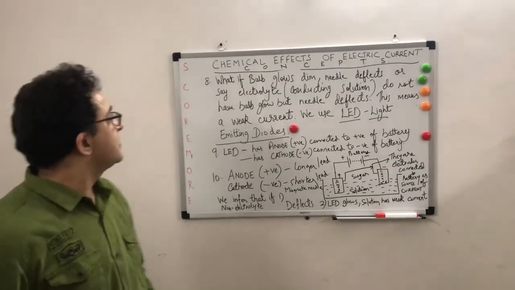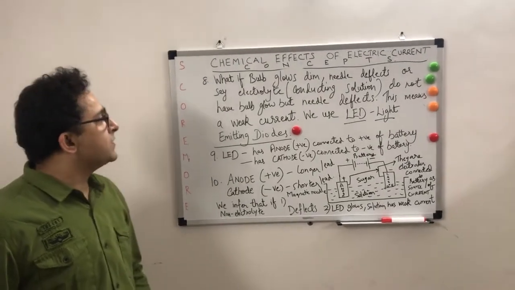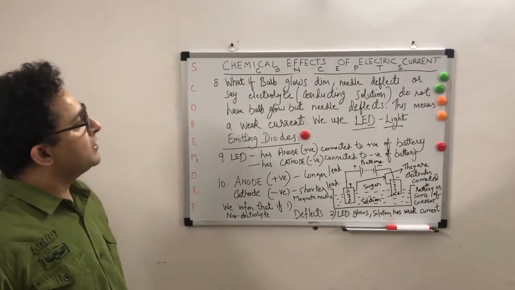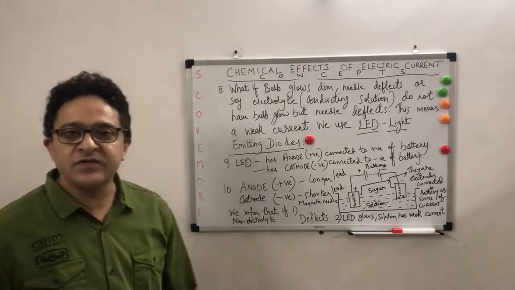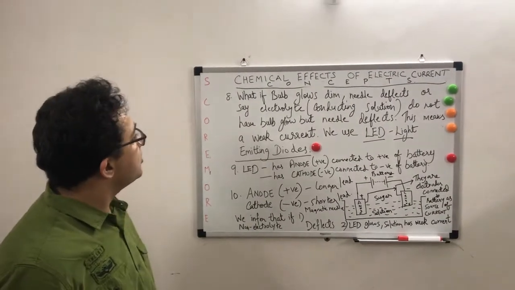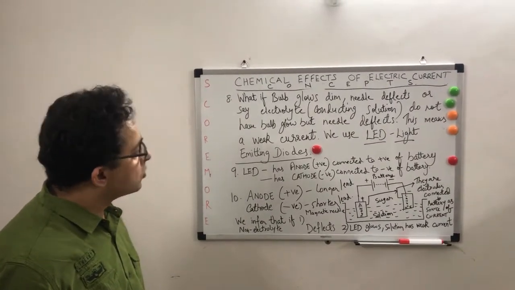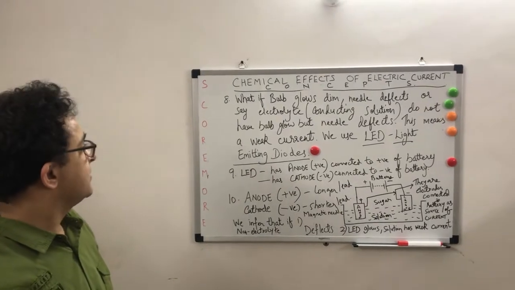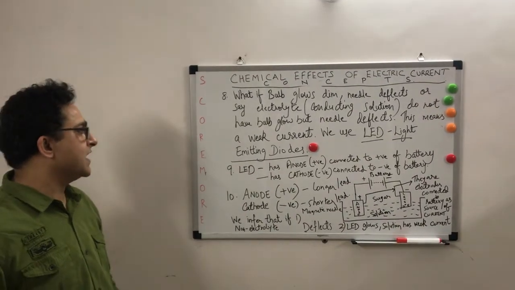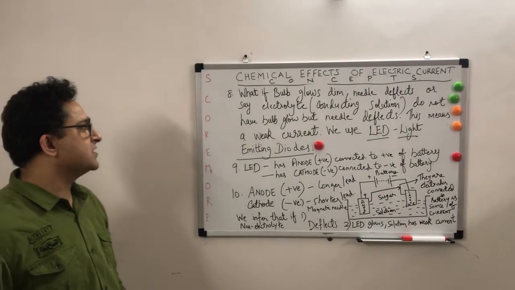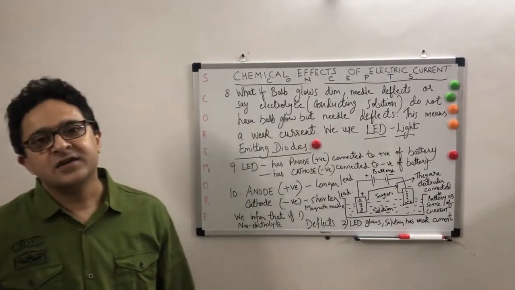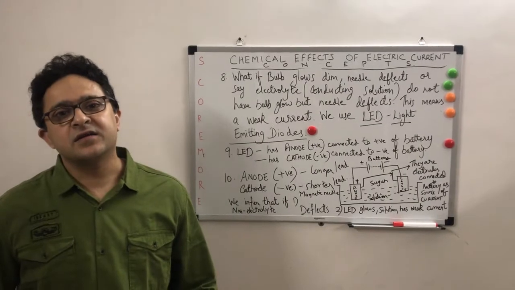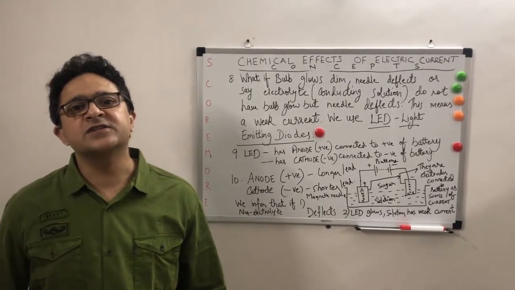So let's see what happens if the bulb glows dim, or the needle deflects. Say the electrolyte, which is a conducting solution, does not make the bulb glow, but the needle deflects. This means a weak current. We use an LED, a light emitting diode, for this. Now there are two things. One is a magnetic needle. Whenever there is an electric current passing, there will always be a deflection in the needle.